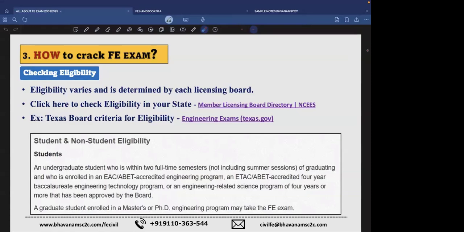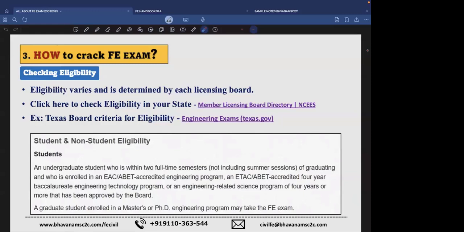Also, when it comes to the eligibility criteria, let us put it this way: the eligibility criteria for PE, not for FE. In order to get your PE license with your master's degree in civil engineering or a related field, a master's in civil engineering plus 3 years of experience with a PE and PE exam clearance is good for you to get the PE license.